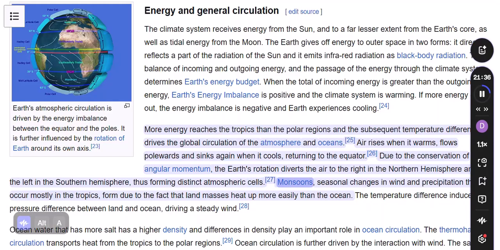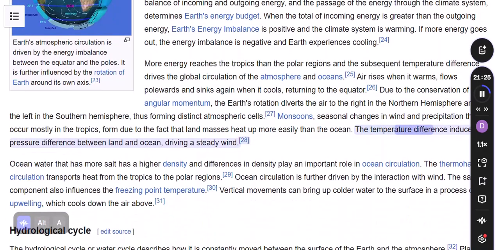Monsoons, seasonal changes in wind and precipitation that occur mostly in the tropics, form due to the fact that land masses heat up more easily than the ocean. The temperature difference induces a pressure difference between land and ocean, driving a steady wind.